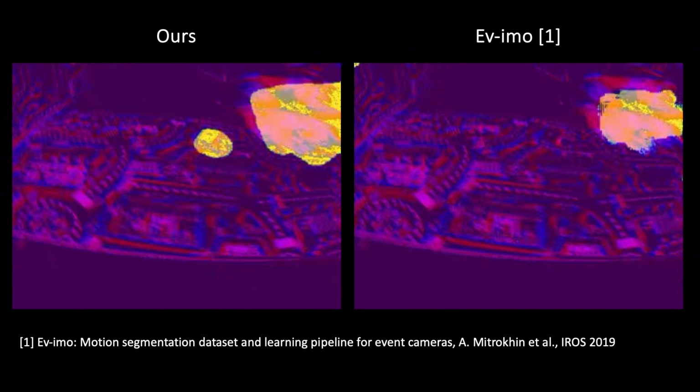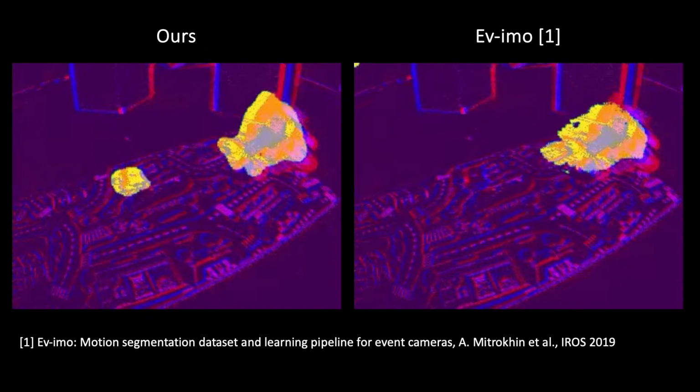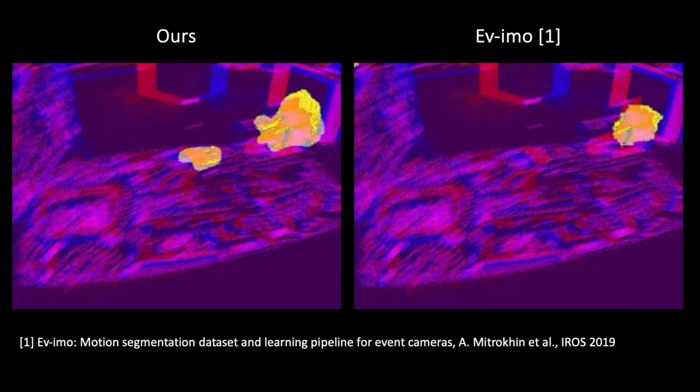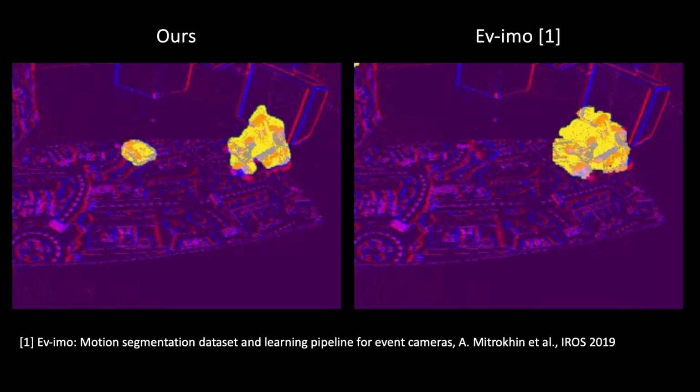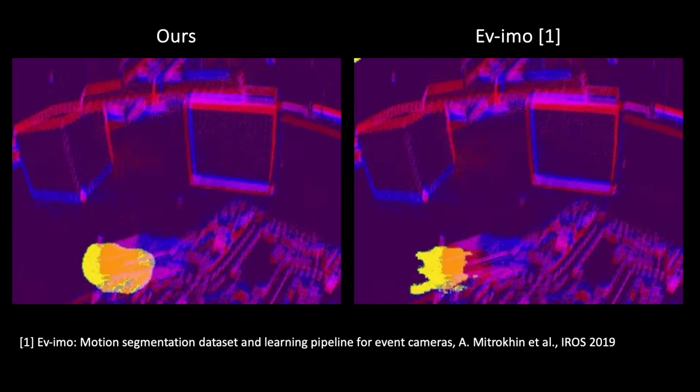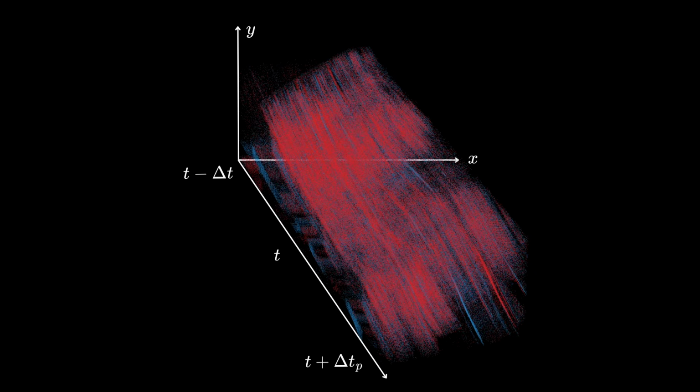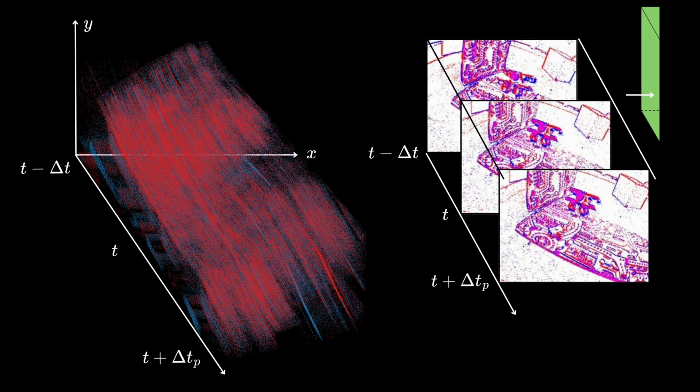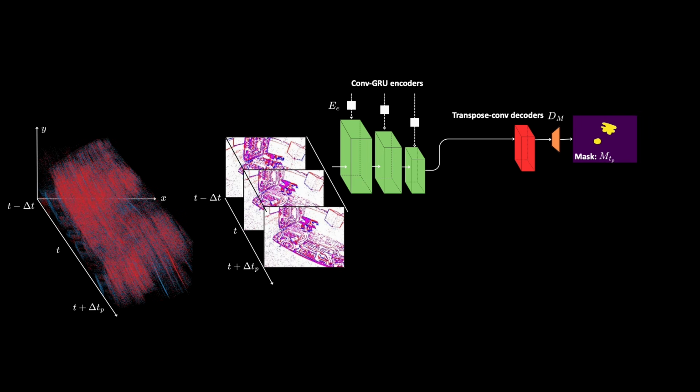To solve this, we introduce a lightweight architecture to jointly segment independently moving objects and predict their future motion, enabling anticipatory suppression of dynamic events before they even occur. First, we compress a short temporal window of events into a voxel representation. The network then encodes these voxels using a series of small convolutional GRU blocks and decodes the resulting features to accurately predict the current object masks.